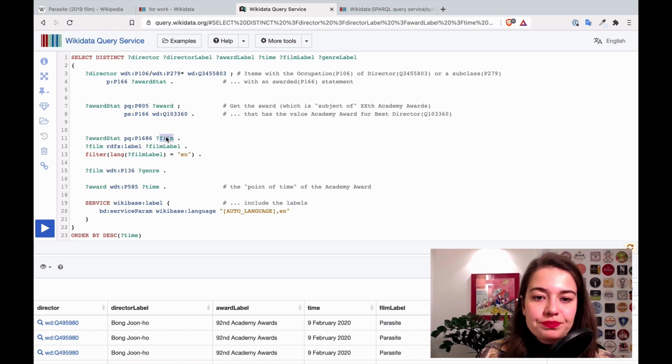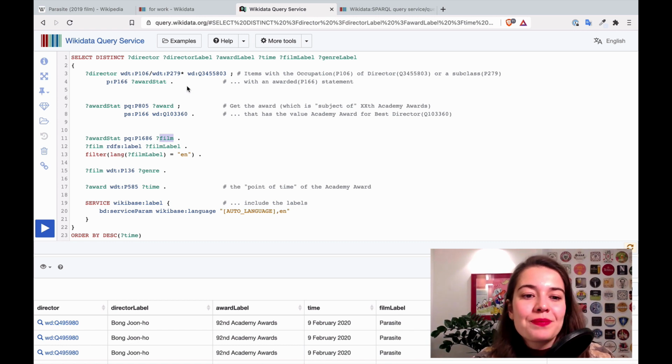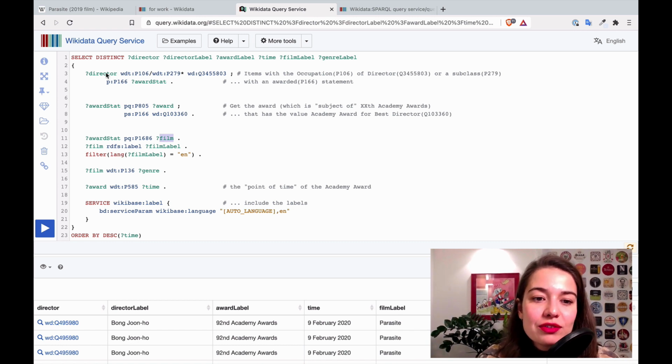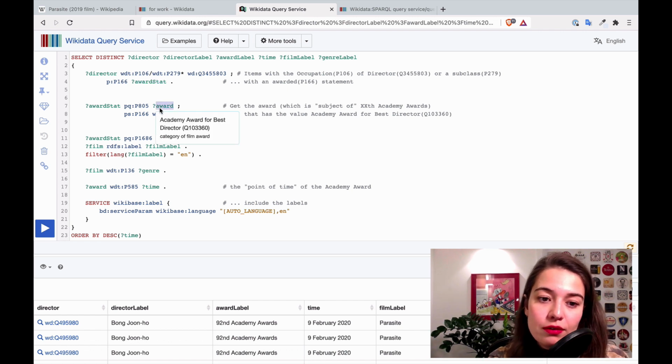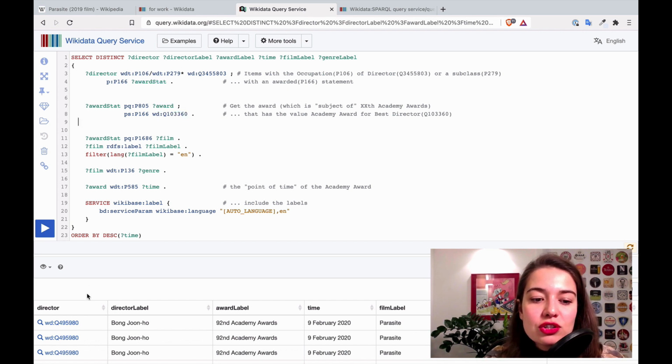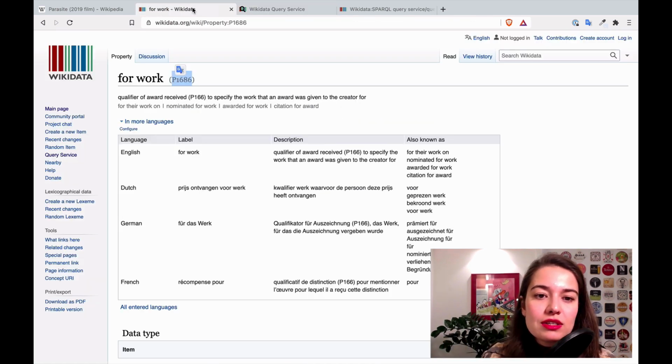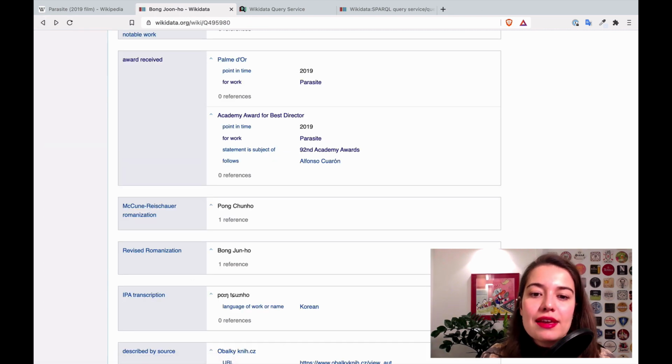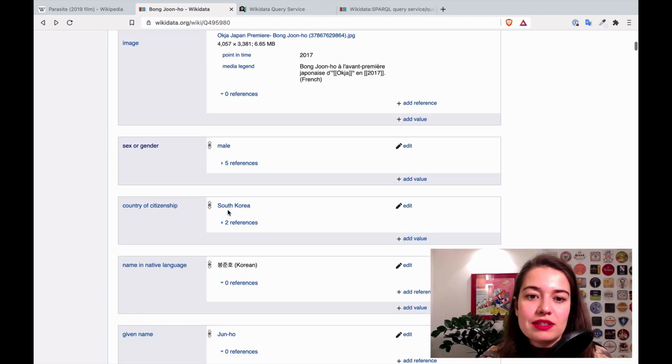All right, so let's talk about labels. So for now, we have director, right? We have award stat, we have the award itself, but these things are actually just IDs or entities themselves. So this whole thing is an entity. This whole page is one entity.